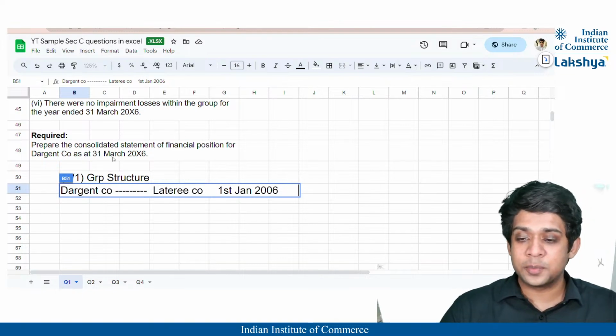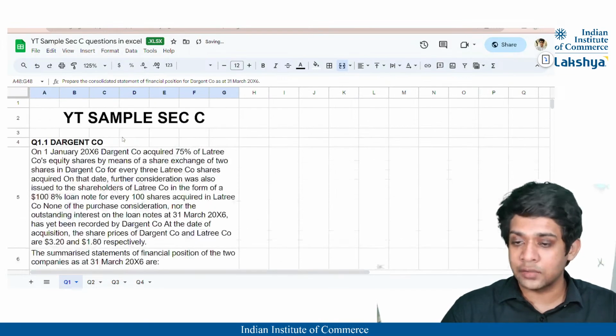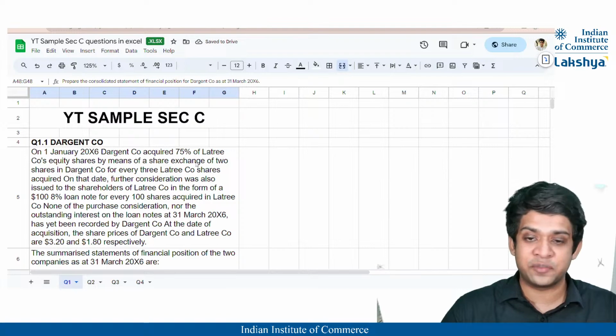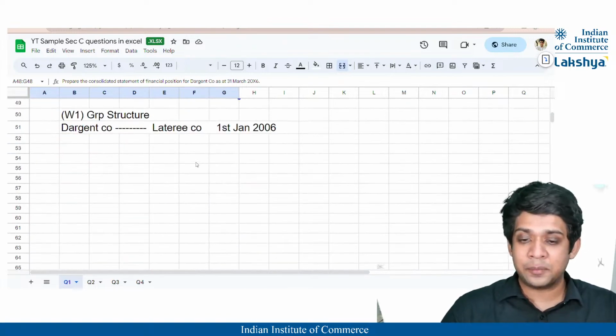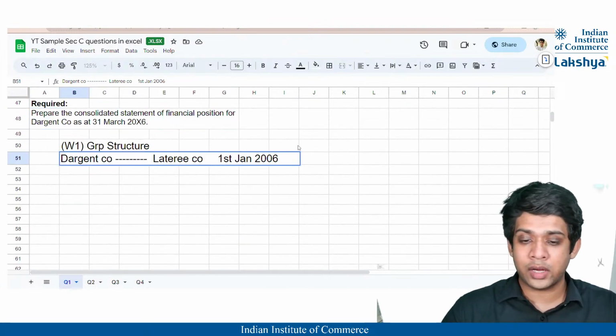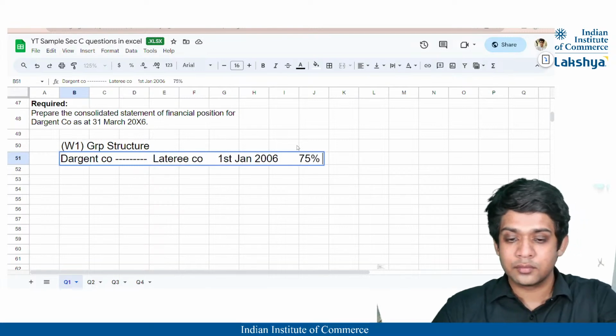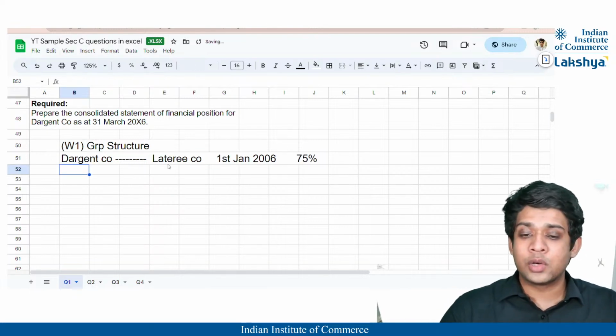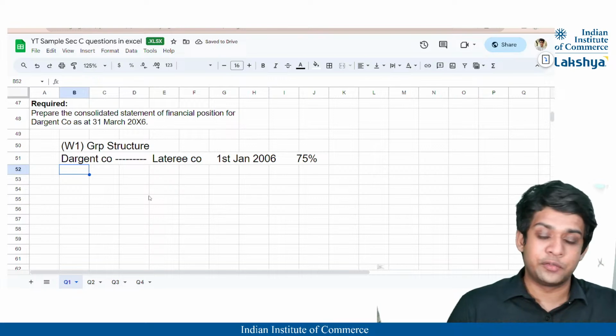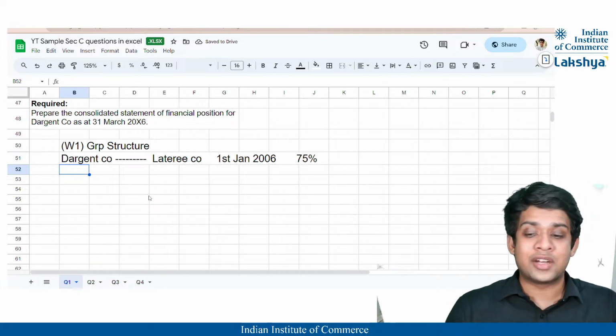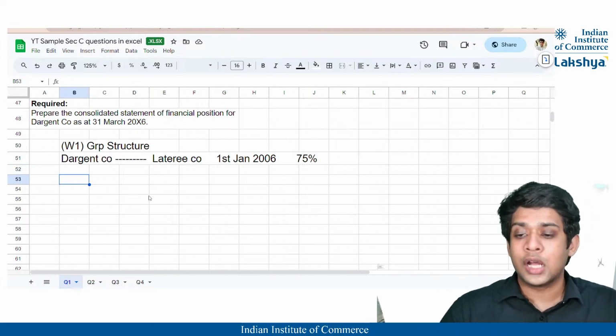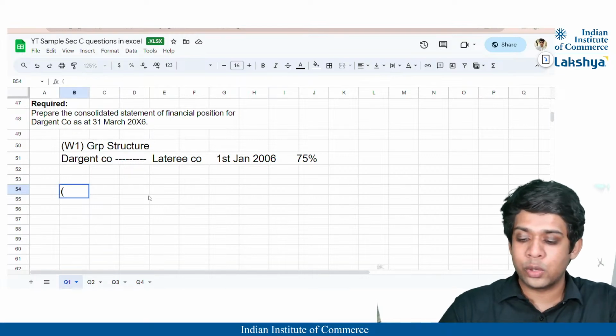And how much percentage of the company has been acquired? 75%, correct? So 75% of the company has been acquired. This is working note 1 and the relevant information that I require to be mentioned within it. Now heading on to working note 2, guys.